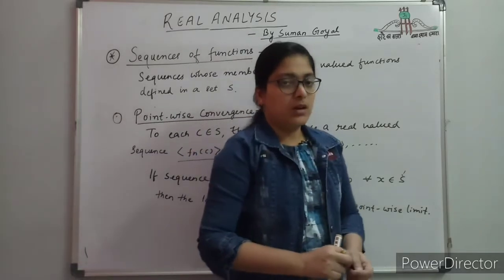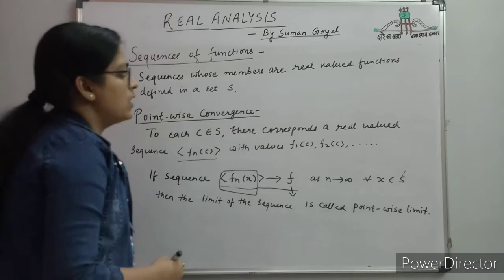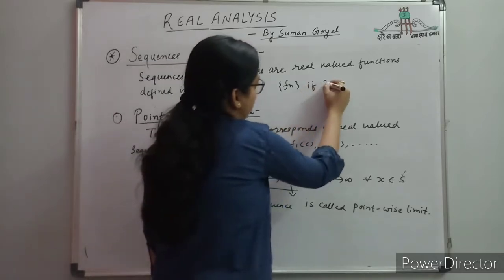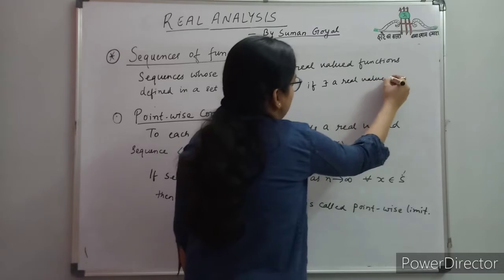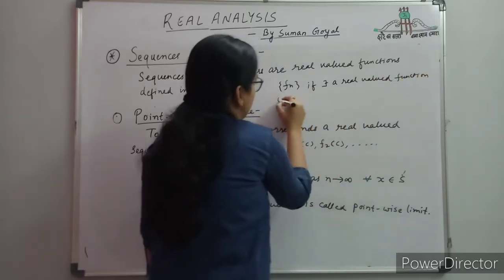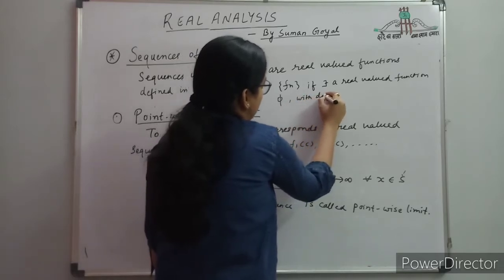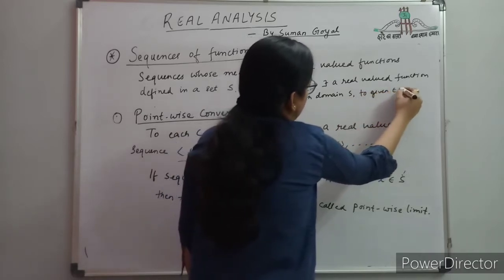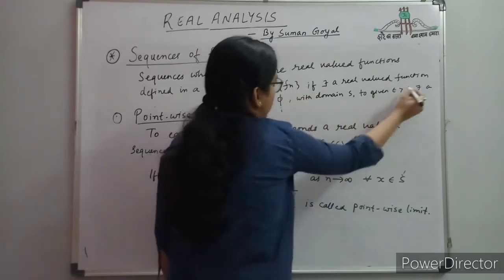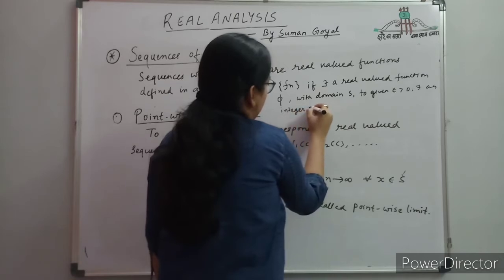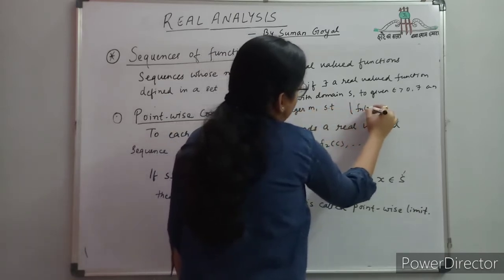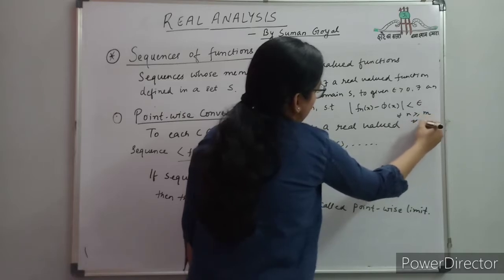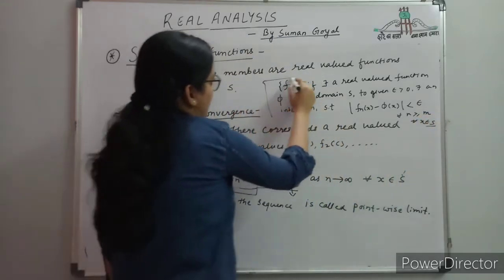And if we talk about uniform convergence of a sequence, it says that a real valued sequence fn is uniformly convergent if there exists a real valued function phi with domain S such that, given epsilon greater than 0, there exists an integer m such that |fn(x) minus phi(x)| is less than epsilon for all n greater than or equal to m and x belongs to the domain. So this is the definition of uniform convergence of a sequence.